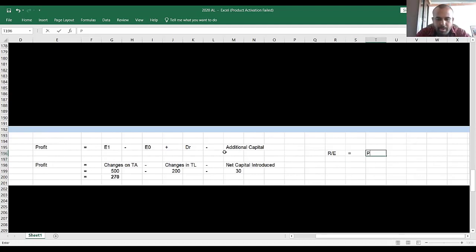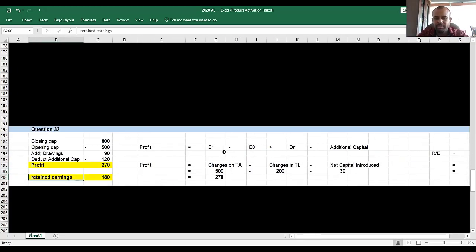Right. Now from the profit, when you subtract the drawings, then you get the retained earnings. Our total profit of the business is 270. There's a drawings of 90,000. Then how much will be the retained earnings? This minus this, it's 180,000. Retained earnings of the business is 180.